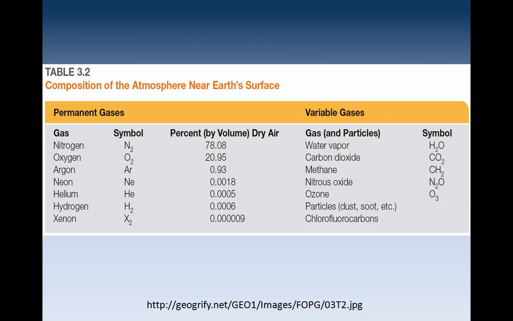This is a chart that shows the permanent gases on the left side with the percentage of what they make up in the atmosphere, and on the right side, variable gases, which do not have a percentage because of their constant change.